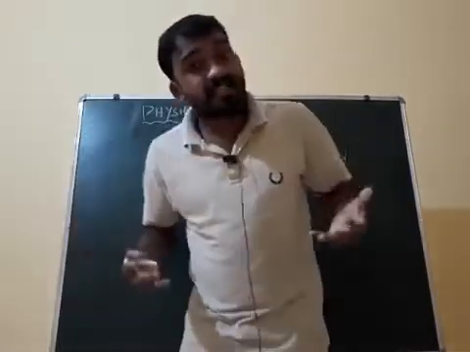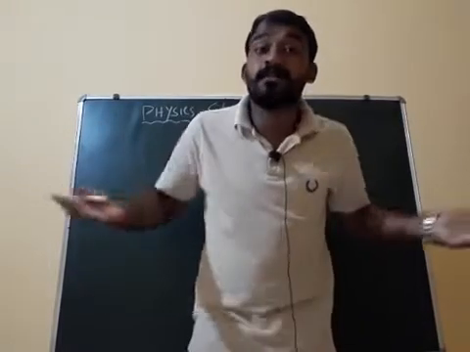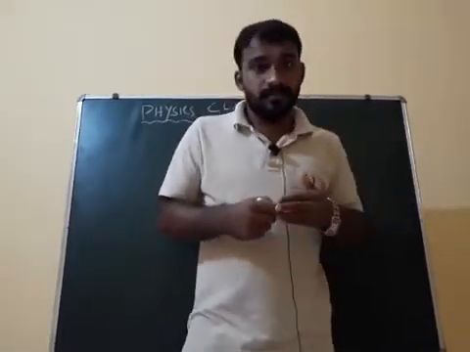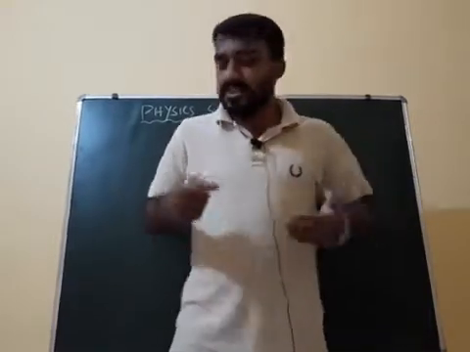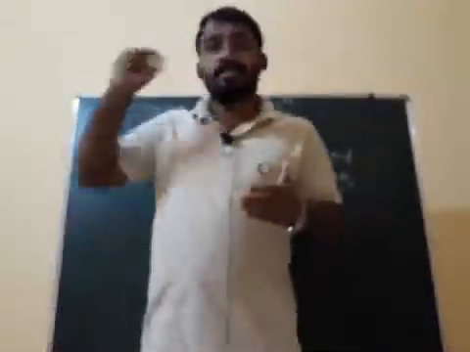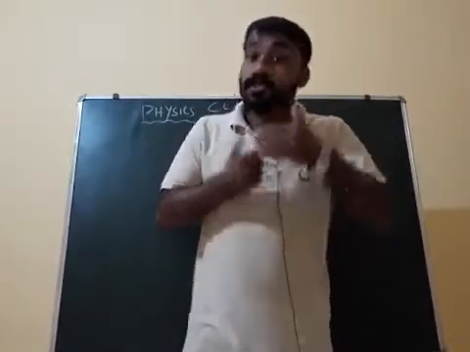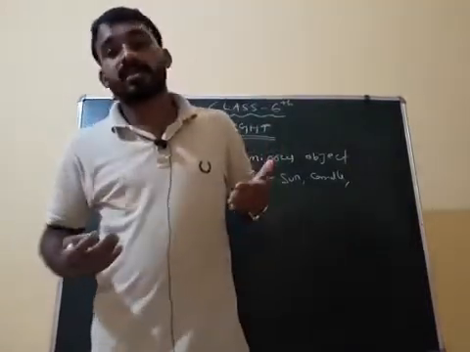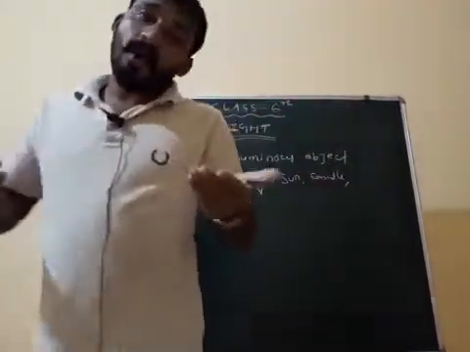Because it emits light of its own. It does not depend on others for light. Candle emits light of its own. Tube light emits light of its own. So they all are luminous objects.